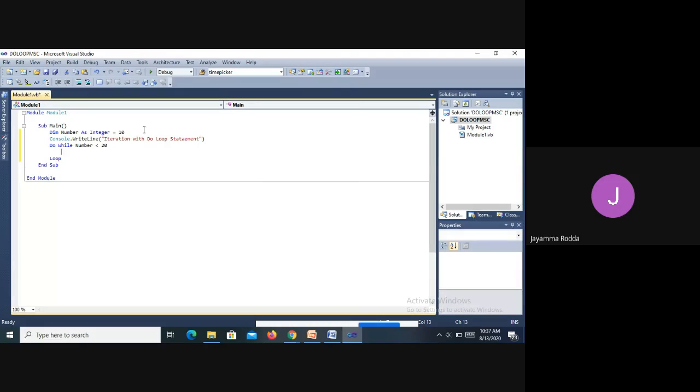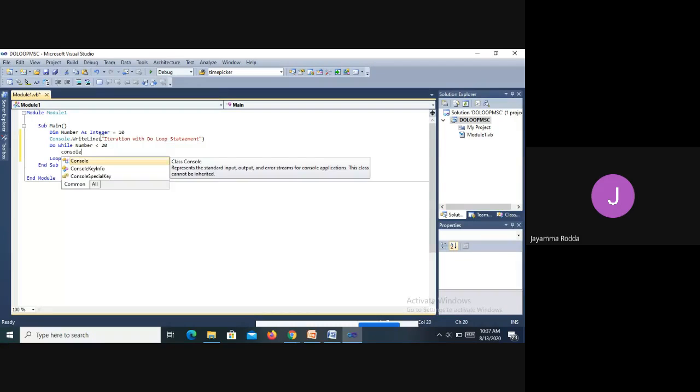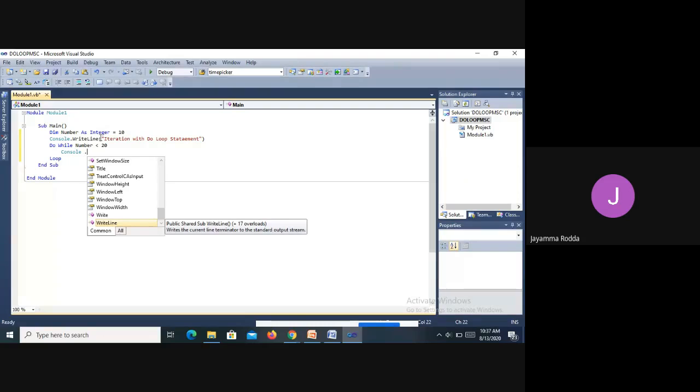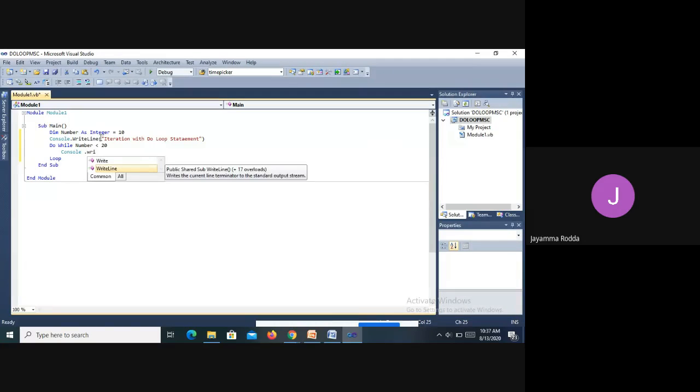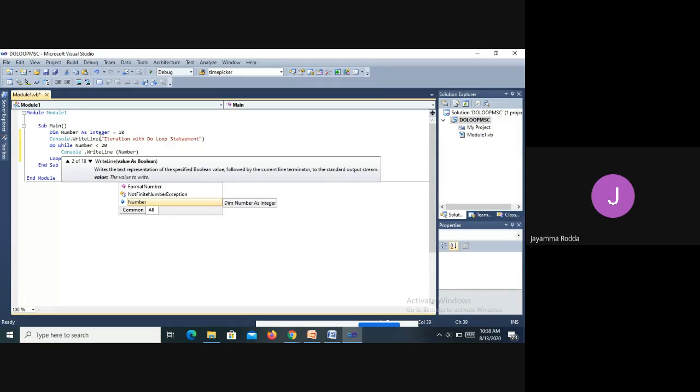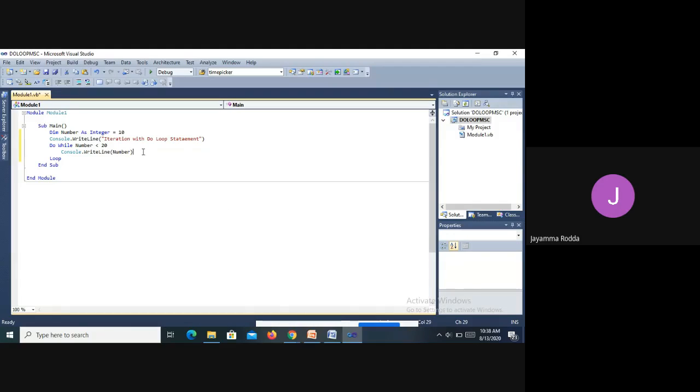The incremental statement, which I am going to write, will decide how far it is going to be incremented. Console.WriteLine. You know the difference between WriteLine and Write, I think. WriteLine prints every new statement in a new line, whereas if you simply use Write, there will be just one space gap and it will be printed continuously. I'm going to print the number, so simply within the brackets, I have written number.